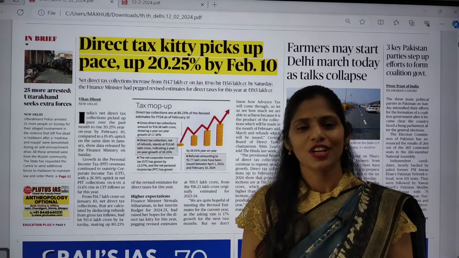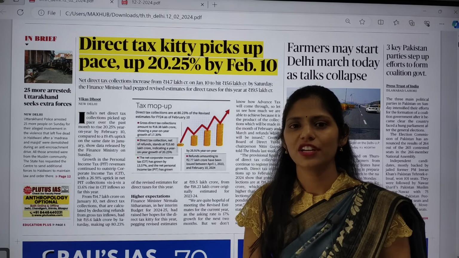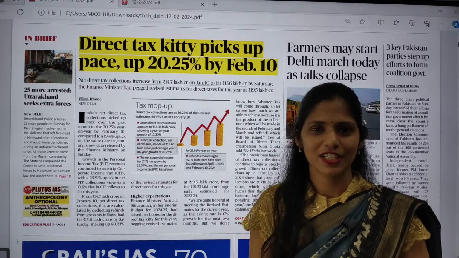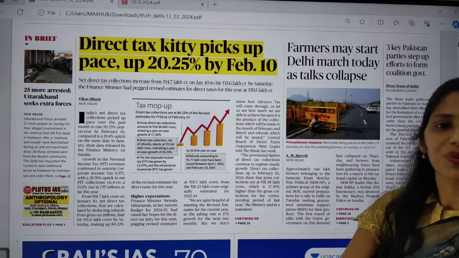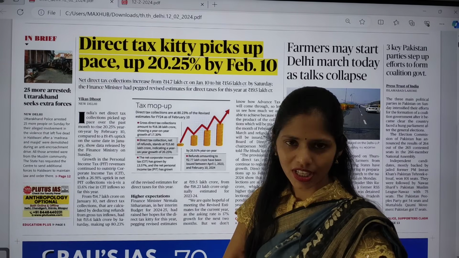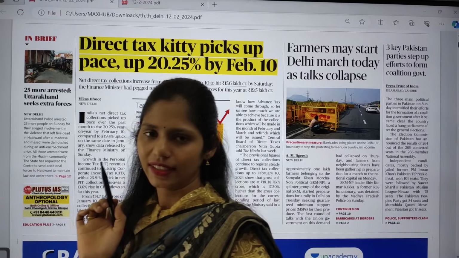Today in this session, we are going to see current affairs of 12th February 2024. So first of all, we are going to take the PDF of The Hindu. I am taking the Delhi edition and we are going to pick out the articles.